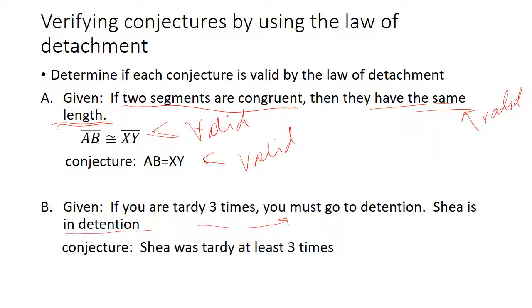So if our hypothesis isn't true, then it's not necessarily going to be true. So we could say that this is invalid, because maybe Shay is in detention because Shay said a bad word, or Shay threw something during chapel and hit somebody in the head. I don't know. There are lots of reasons why somebody could be in detention besides tardies. So the conjecture is invalid.